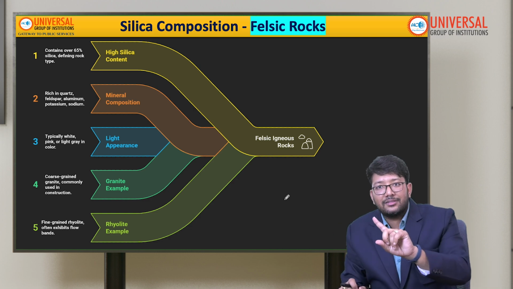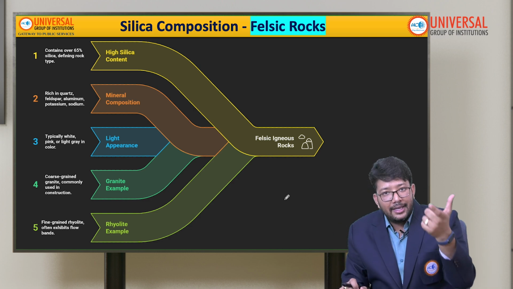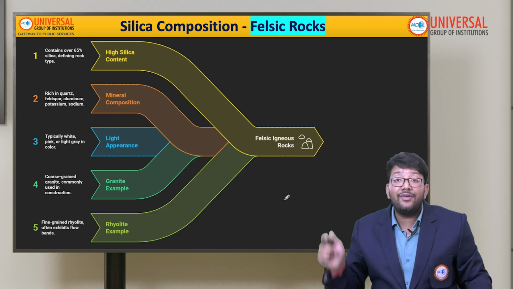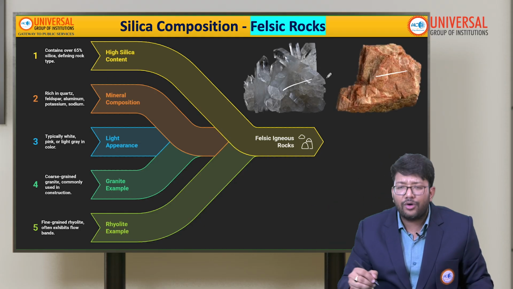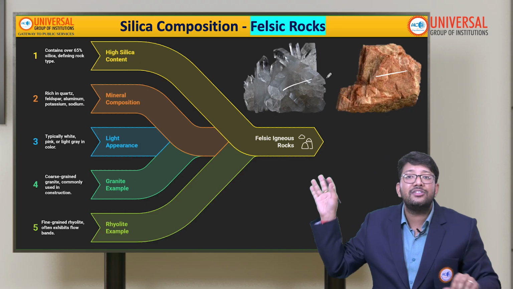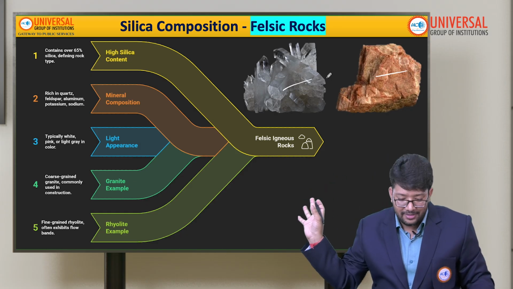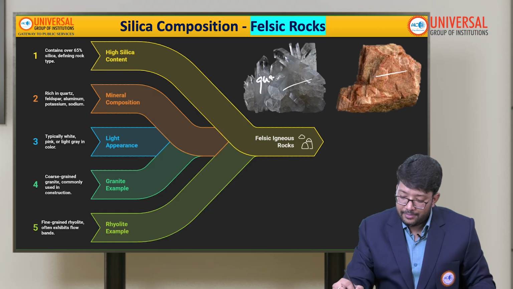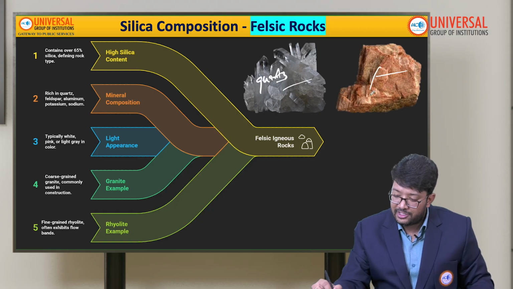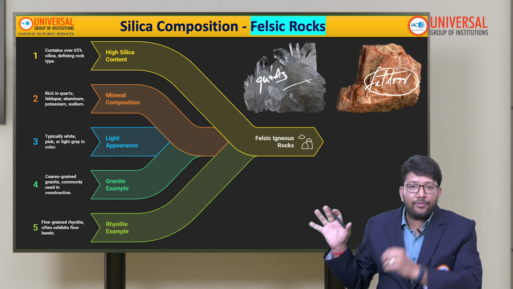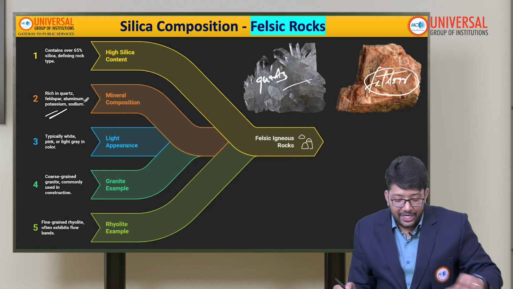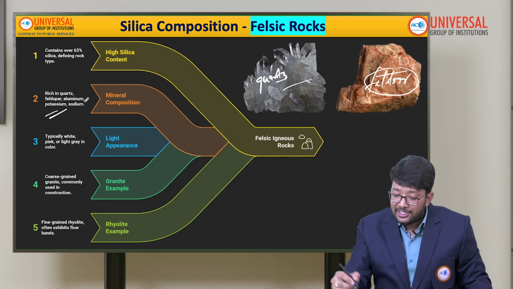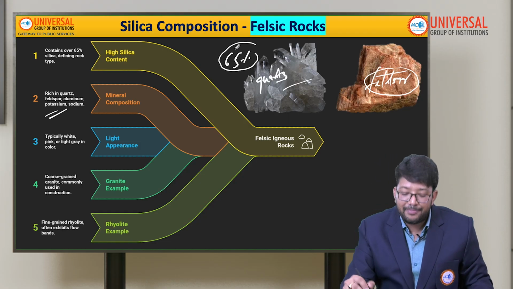If I talk about the felsic rocks, in felsic rocks we will have the highest silica content. That's why the color of these types of rocks is very light, sometimes nearly transparent. Can you see this? This is an example of quartz. This is an example of feldspar. These are the minerals, basically, okay. These types of rocks are rich in potassium, aluminium and sodium, and will have more than 65% silica content.